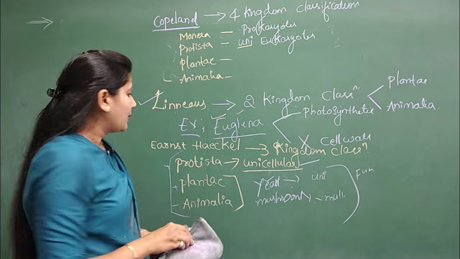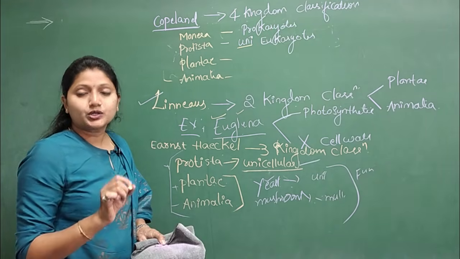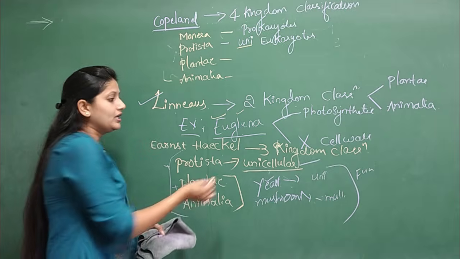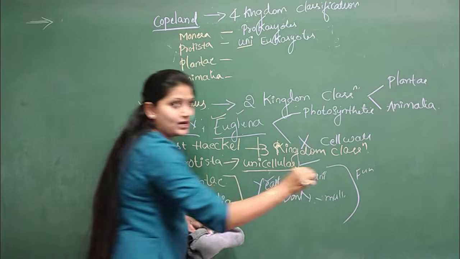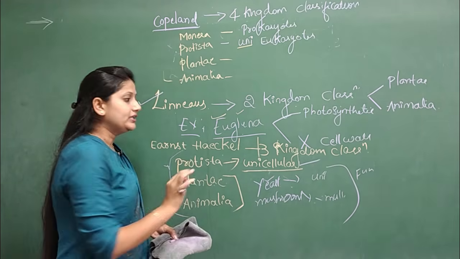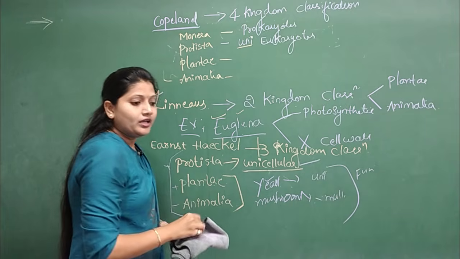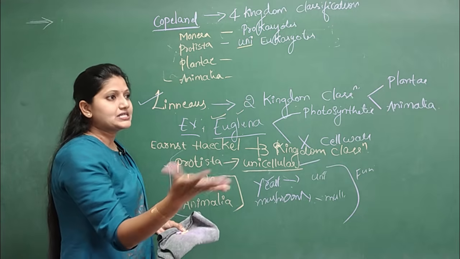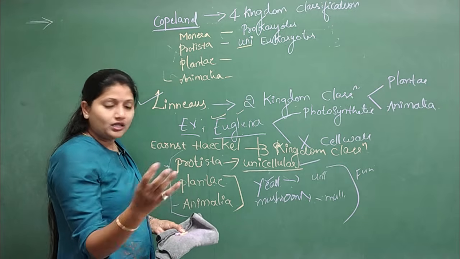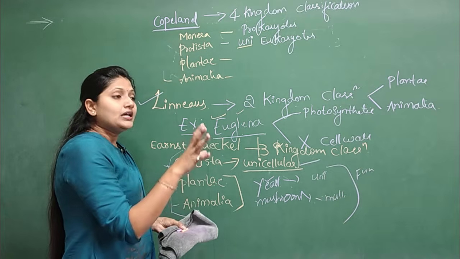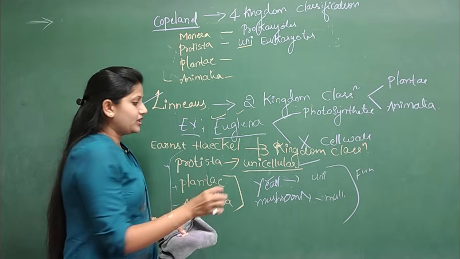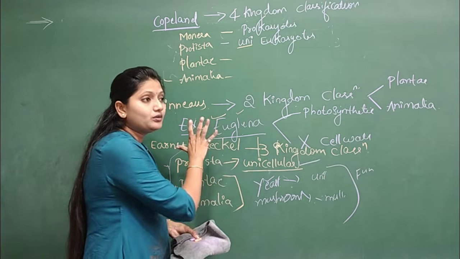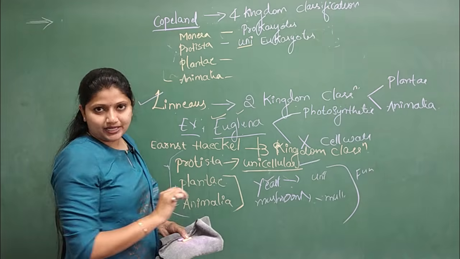Remember one thing here, usually the question may come out of this. In the three kingdom classification, they might give a particular example, let's take an example of yeast. They may ask you, according to the three kingdom classification, in which of the groups the yeast is being placed.